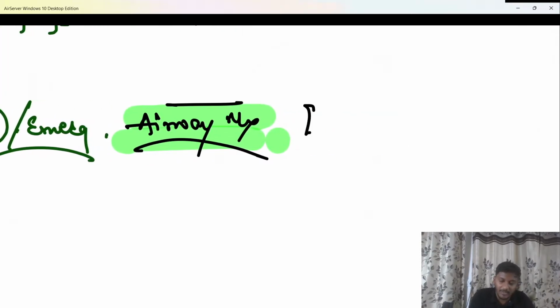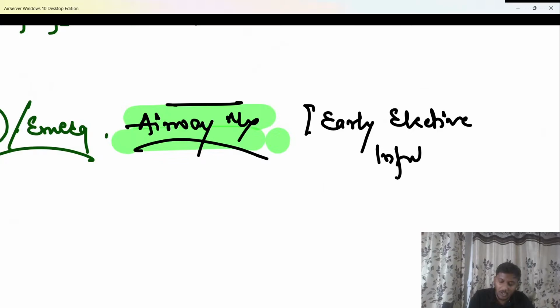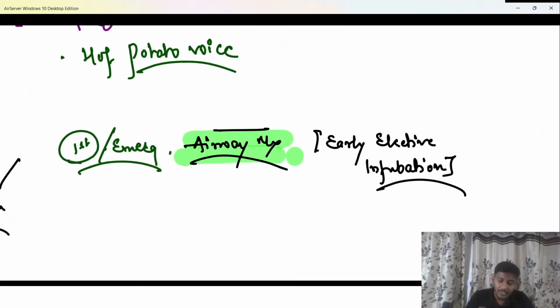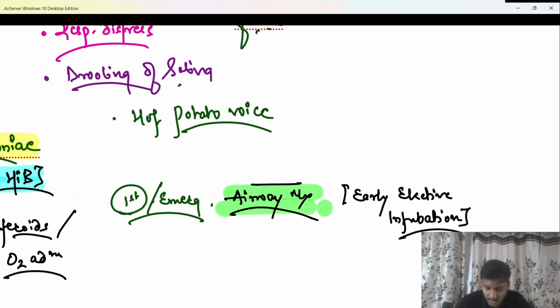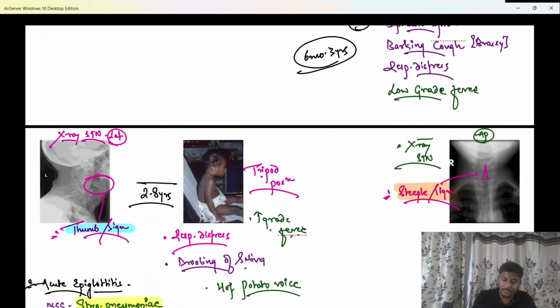Why early elective? Because if you delay the intubation, the edema will keep on increasing, and then even the vocal cords of the child will not be visible, and intubation will become very difficult. That's the reason airway management, early elective intubation, should be your first priority or emergency management, both in acute epiglottitis and in Croup if the child is having respiratory distress. Clear?